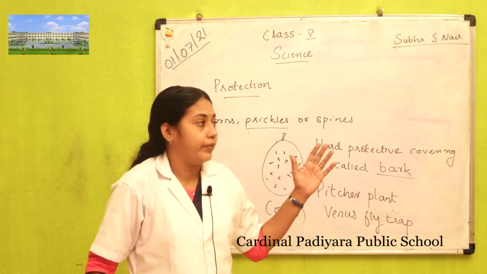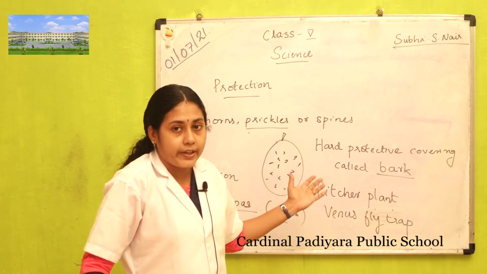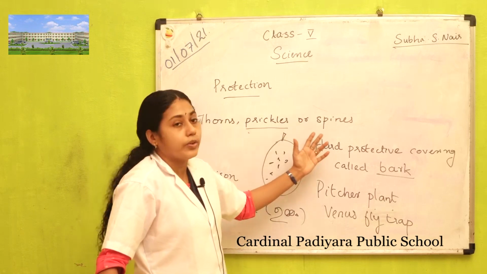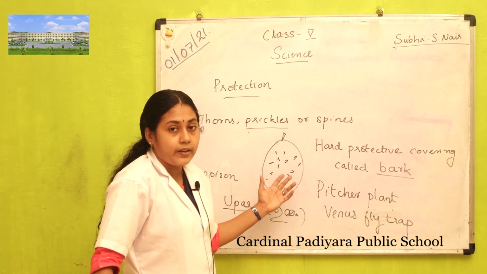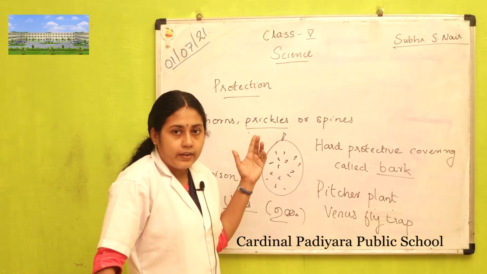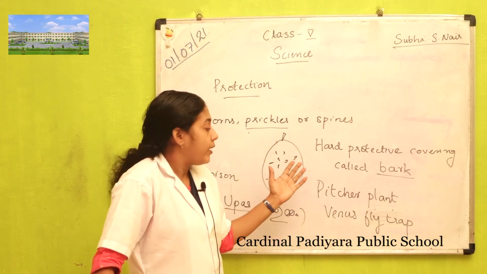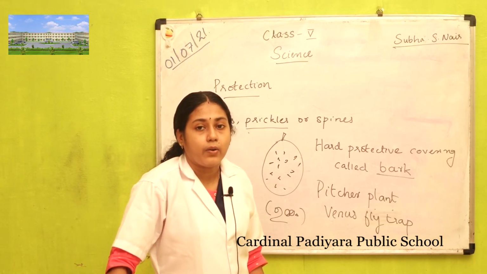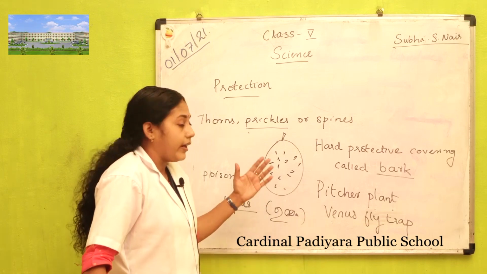These are some of the adaptations developed by plants for protection. Some plants have thorns, prickles or spines. For example, jackfruit has prickles on it, then rose plant has thorns on it. This prevents animals from eating them. Then some plants have a hard protective covering called bark, so animals cannot eat their stem.